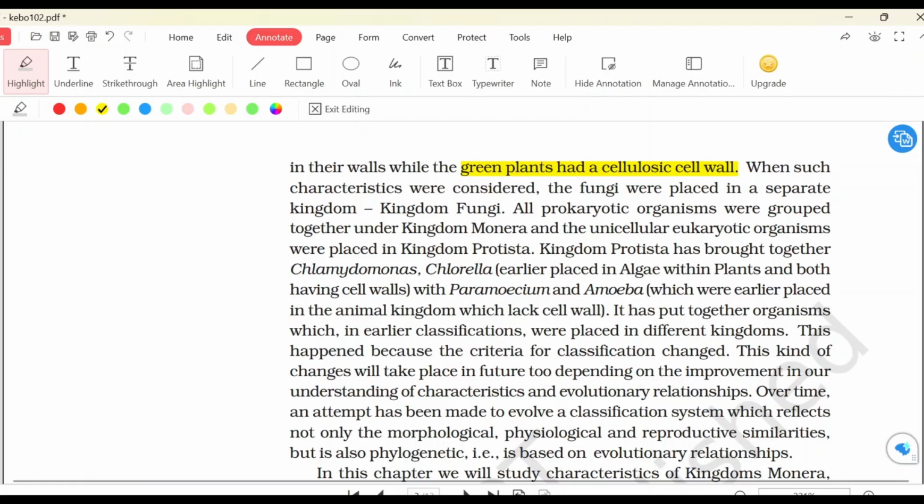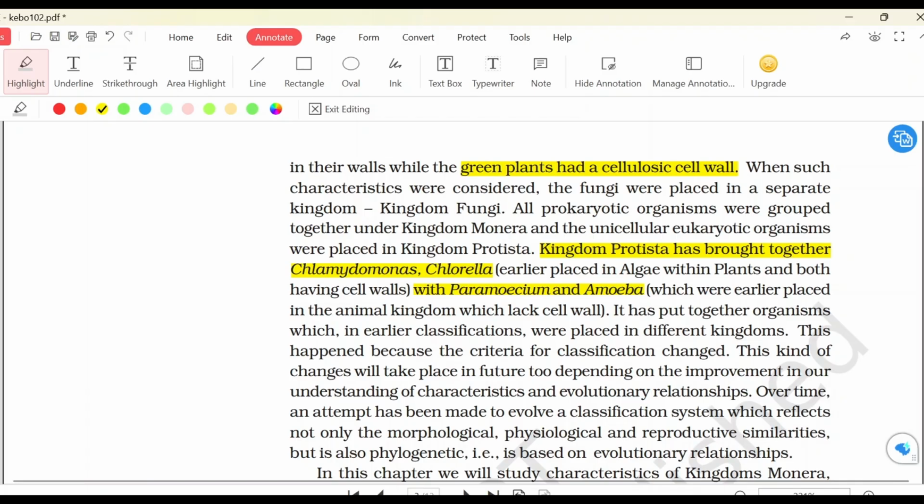Kingdom Protista had brought together Chlamydomonas and Chlorella, which was earlier placed in algae within plants, both having cell walls, with Paramecium and Amoeba, which were earlier placed in the animal kingdom because they lack cell wall. So in Kingdom Protista we now have Chlorella and Chlamydomonas along with Paramecium and Amoeba. They were placed separately earlier because this group has a cell wall, and this group, Amoeba and Paramecium, does not have a cell wall. It has put together organisms which in earlier classifications were placed in different kingdoms. This happened because the criteria of classification has changed.